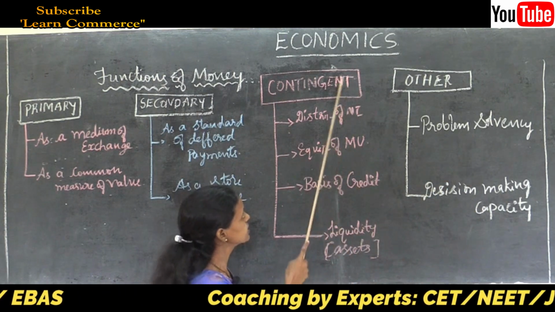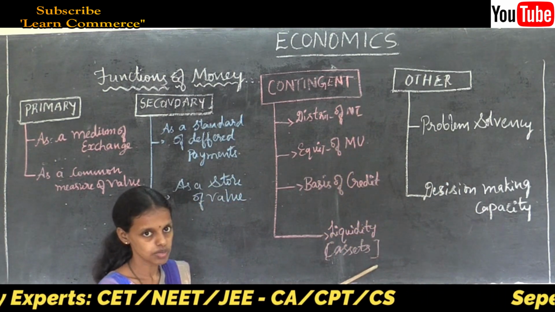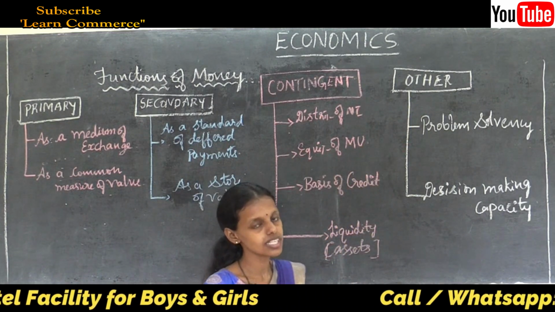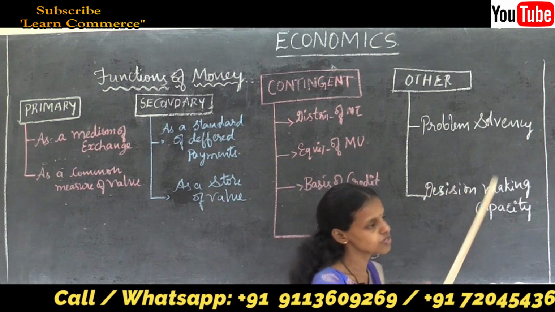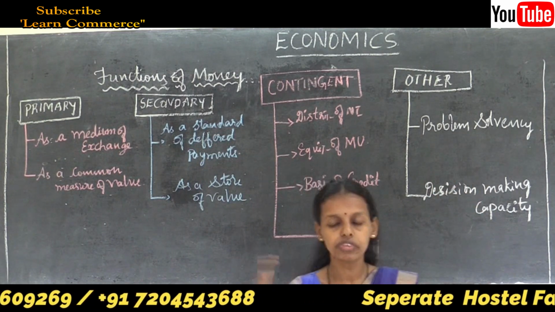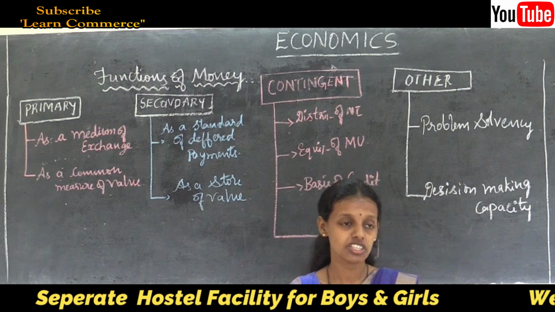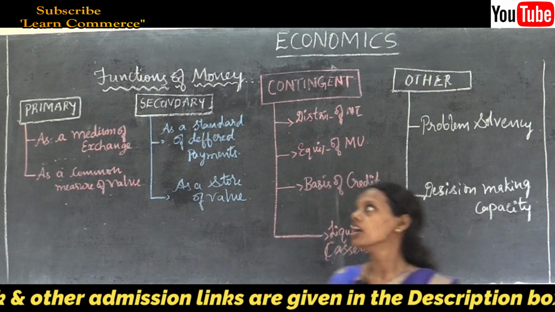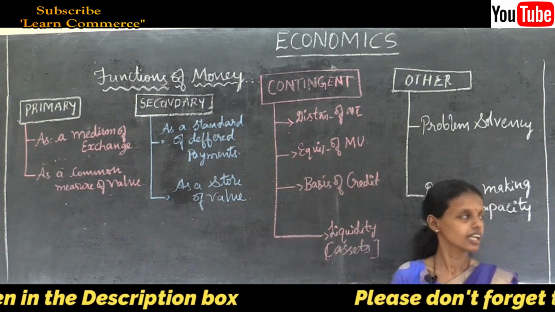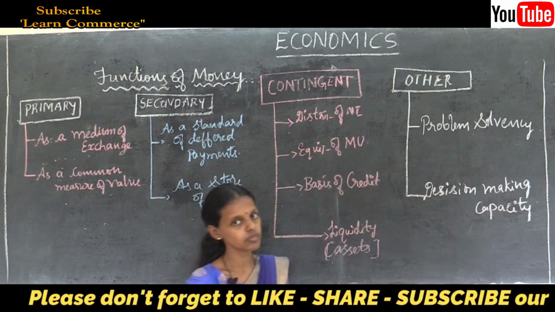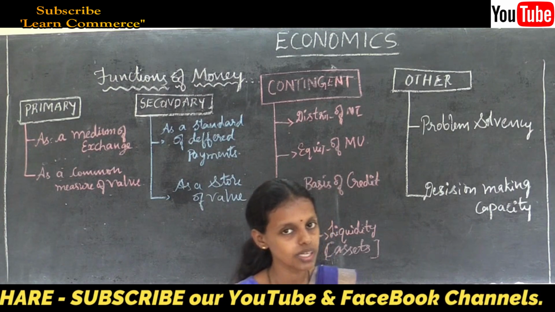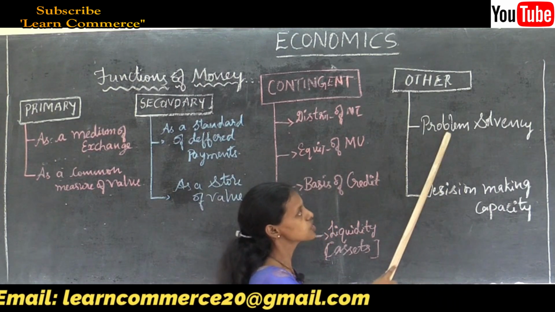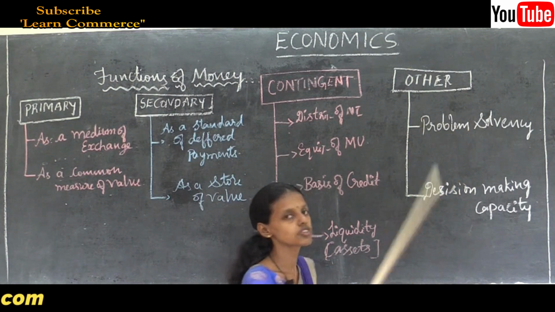These are the contingent functions, the main functions of money. Next, the other or miscellaneous functions of money. First, problem solvency. If money is there, everyone is happy. Nobody is sad to say, I have 50 lakh rupees. If money is there, then everyone is very happy. Everyone in the economy engages in economic activities to earn money. Thus the role of money is solving problems, that is, problem solvency.